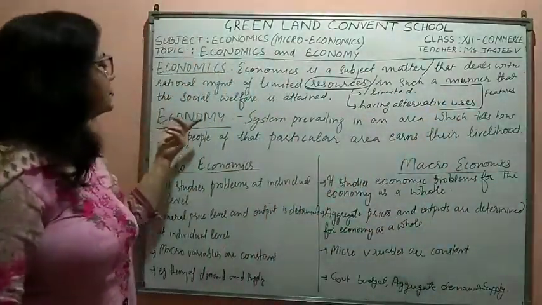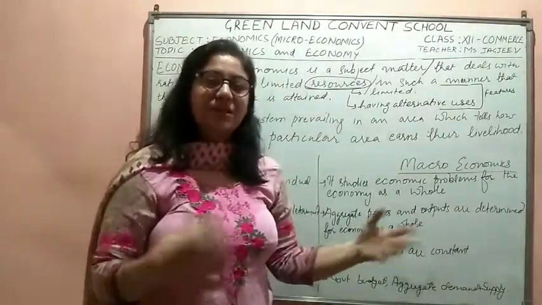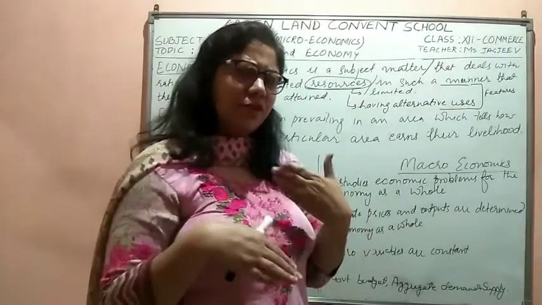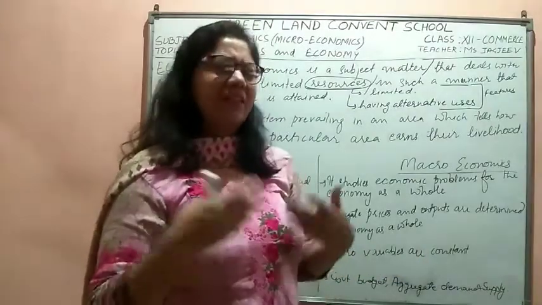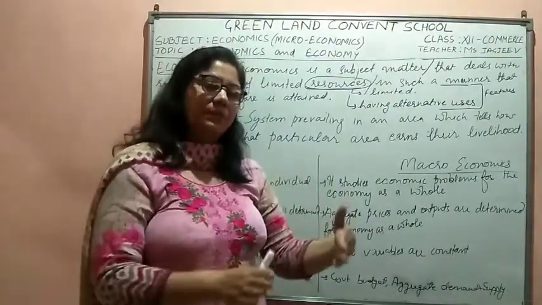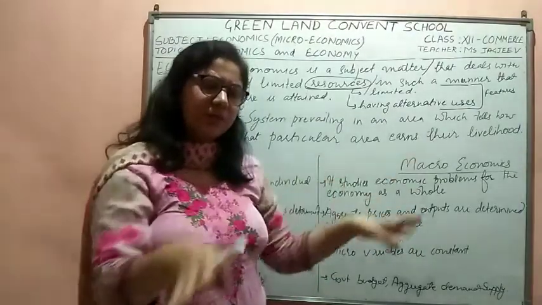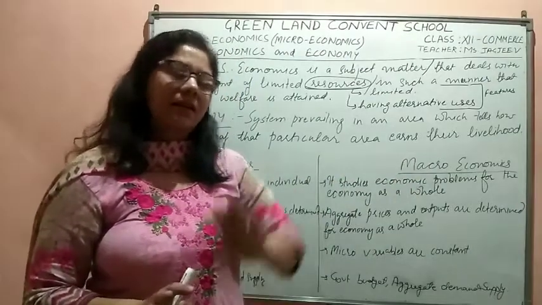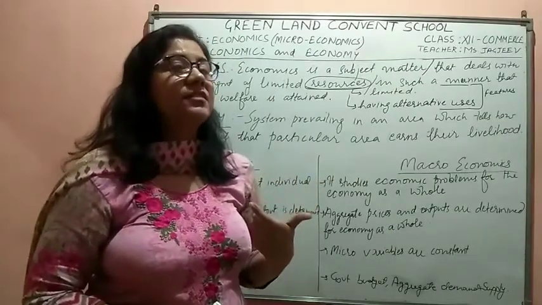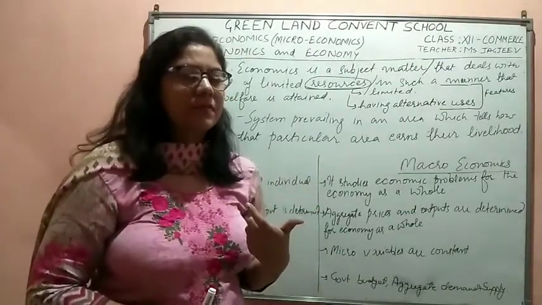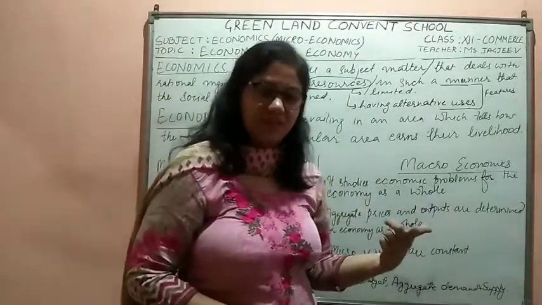Now, the next term that we are going to define is economy. Economy in a particular area. Like if we talk about Indian economy, we usually say we do have an agricultural economy. Agricultural economy means that maximum people in our country earn their living through agriculture. If we talk about a particular area, like we are talking about Ludhiana, the economy of Ludhiana is mainly industrial economy. We can say that the people in Ludhiana are earning their livelihood through industries.